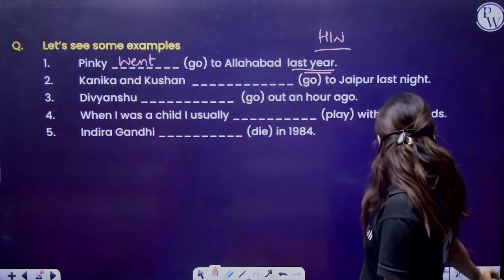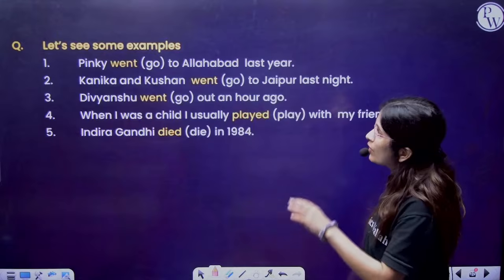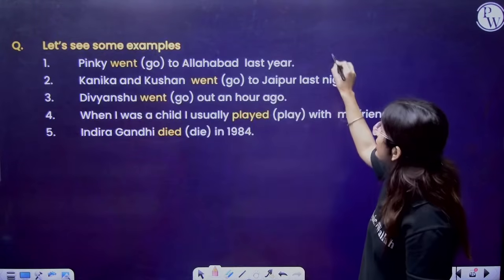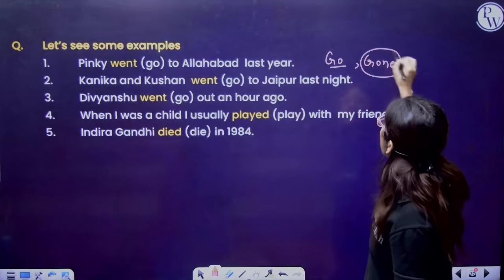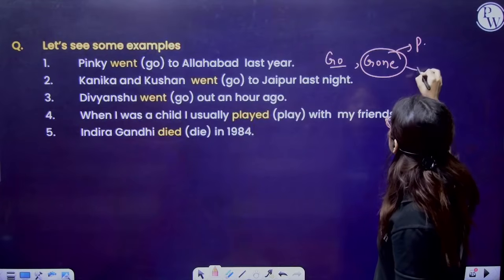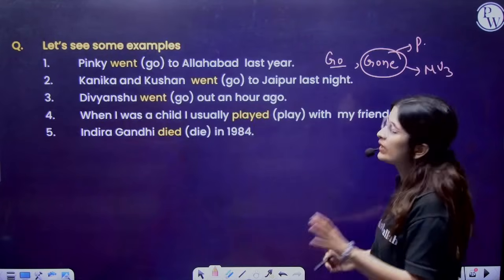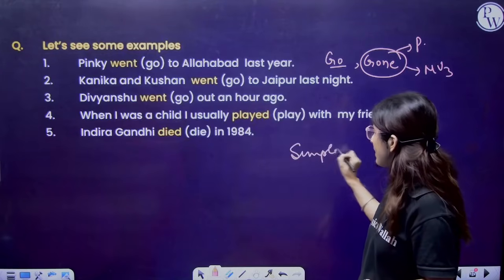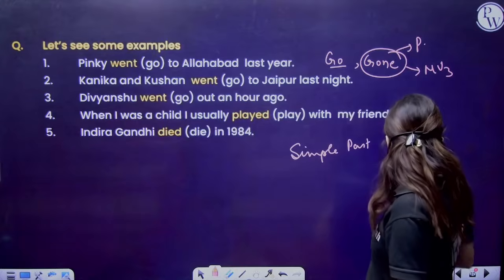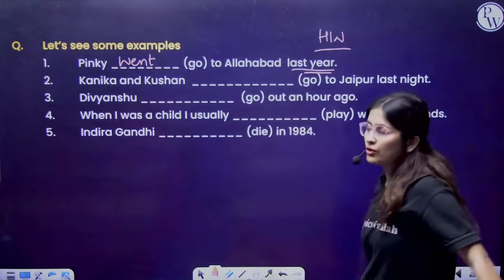Fine. Why I haven't written go or gone, because gone here refers to the perfect one, and this is the main verb third form. But we were talking about simple past. Fine. So I have done one example, the other is your homework.